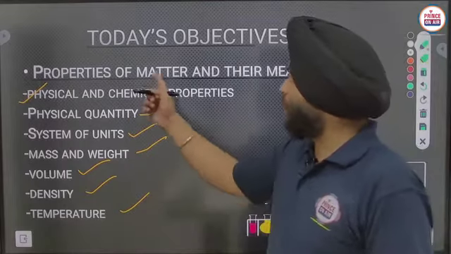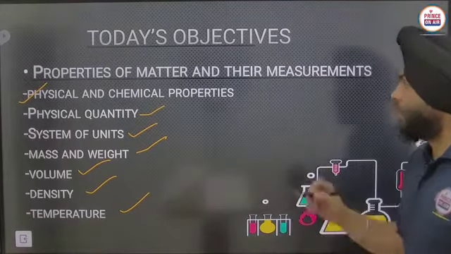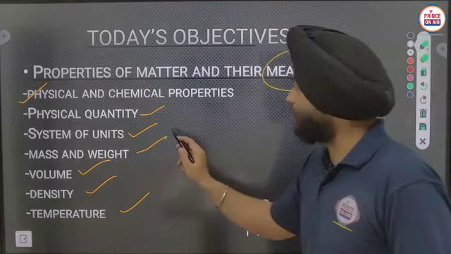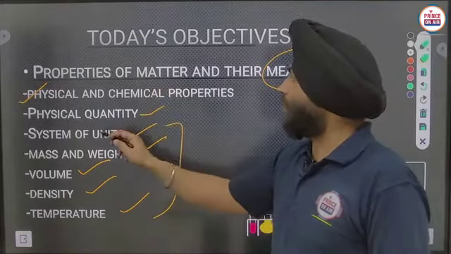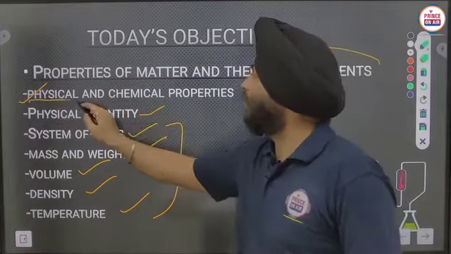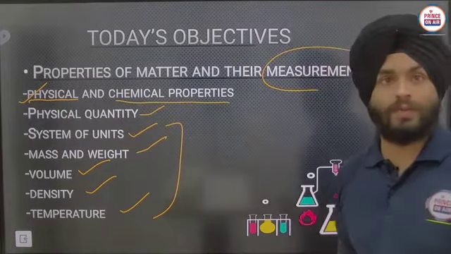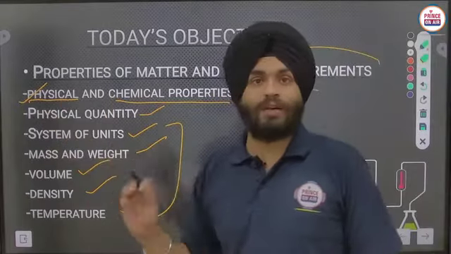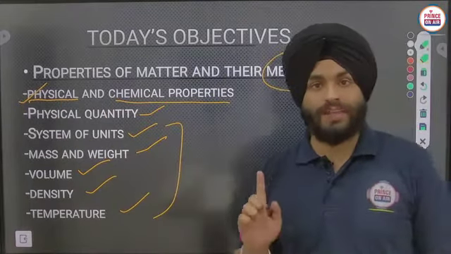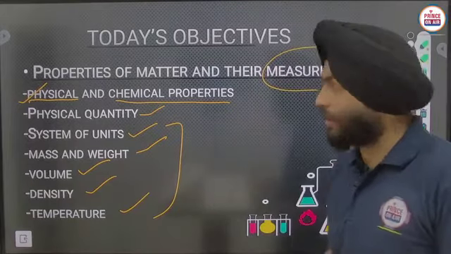See, the properties of matter and the measurement. Measurement is related to these terms, and the properties of matter are physical and chemical properties. As you all know, we have two types of properties of matter, physical properties and chemical properties.